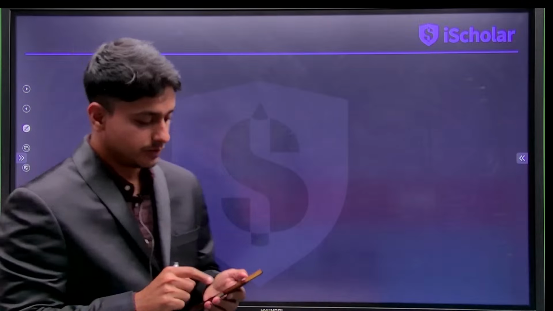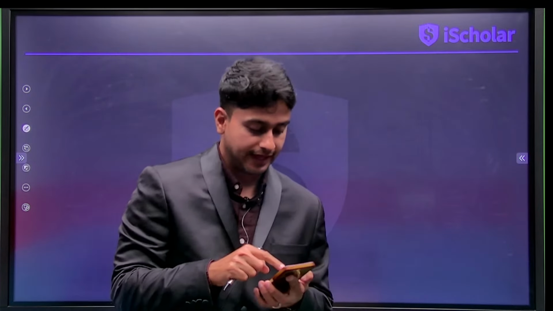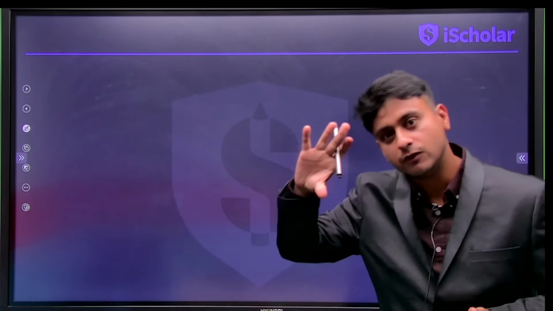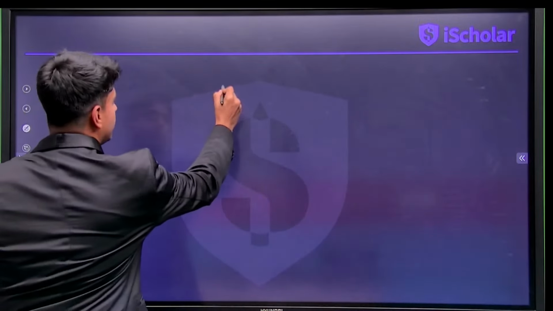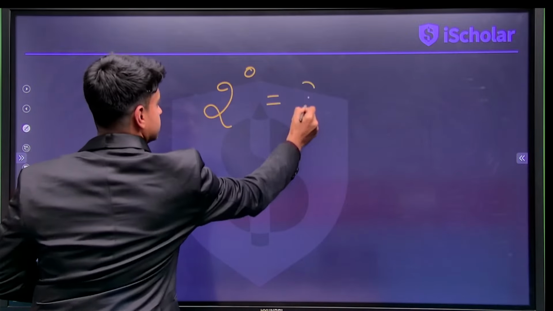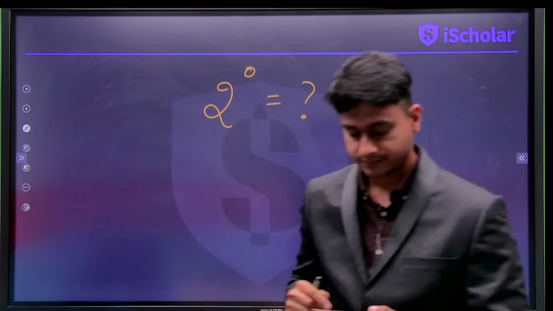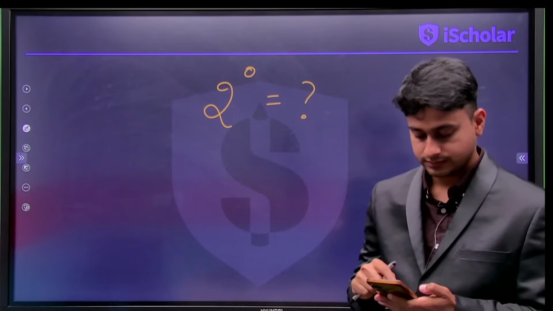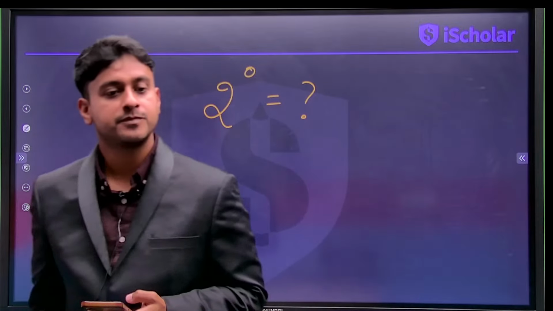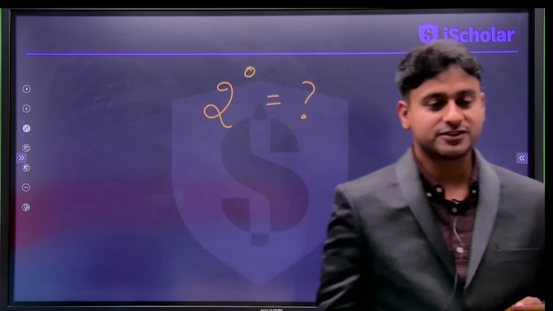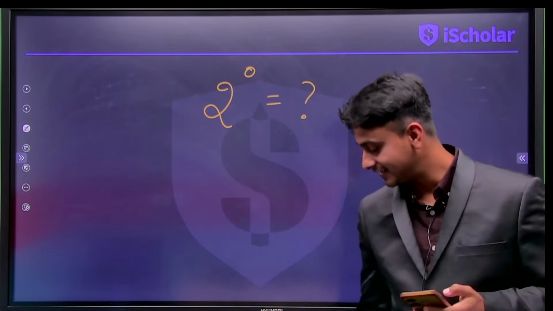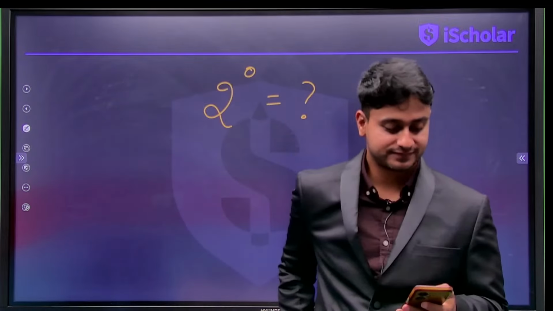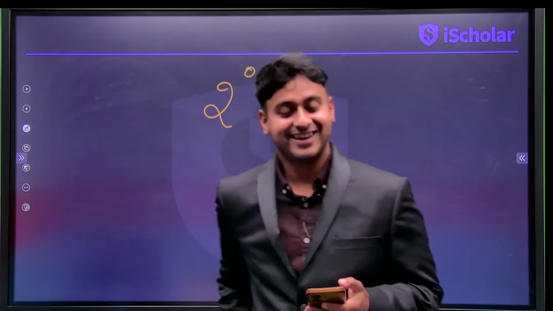So I'll look into this very interesting topic here, and we will understand the reason behind why formulas exist in linear equations and exponents. My first question to all of you is, what is 2 to the power of 0? What is 2 to the power of 0? That is very important to understand.